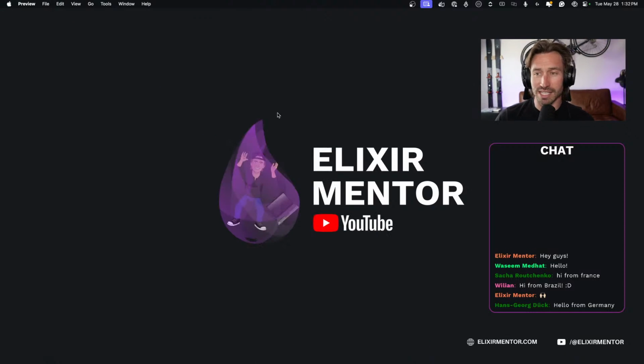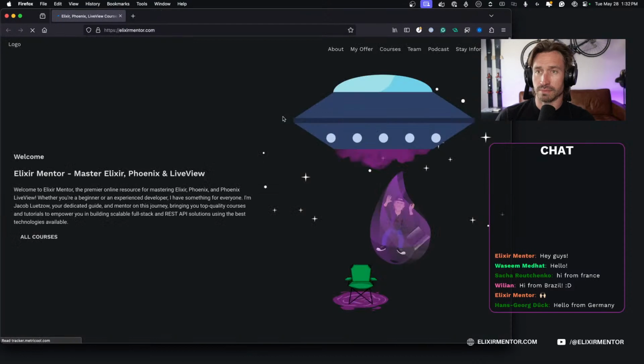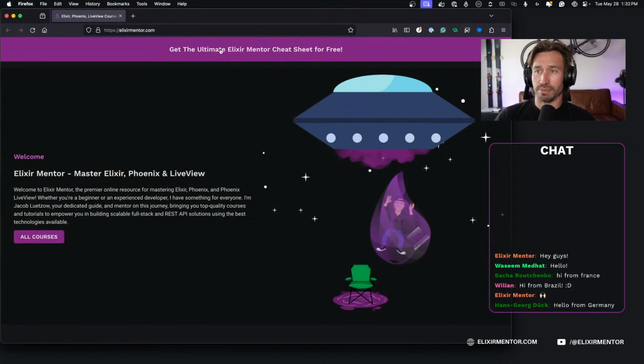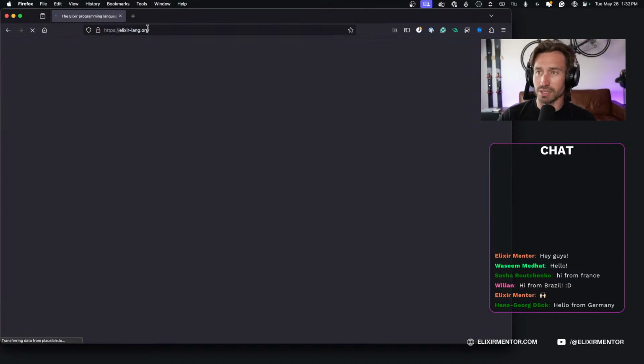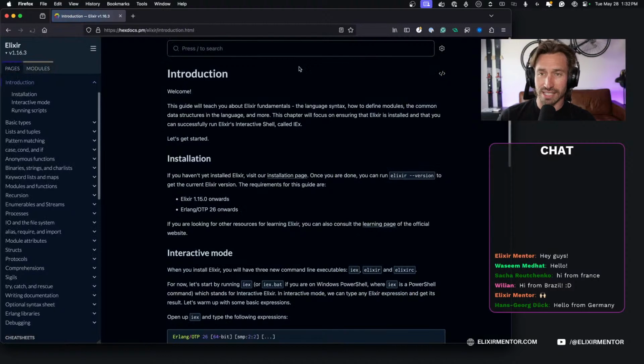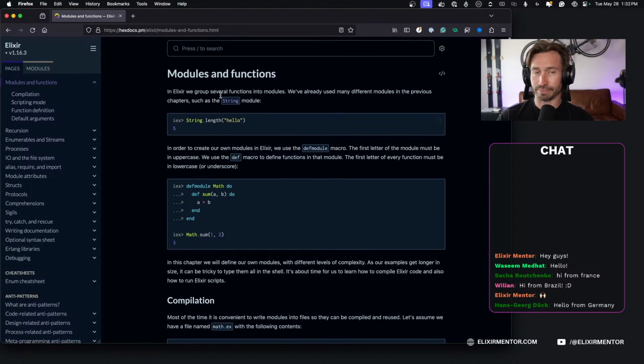All right, cool, guys. Let's open up Firefox. Oh, there's the banner. So that's all you got to do. Click on that. And let's go to elixir-lang.org. And we'll go to guides here. And we're going to pull up modules and functions today.